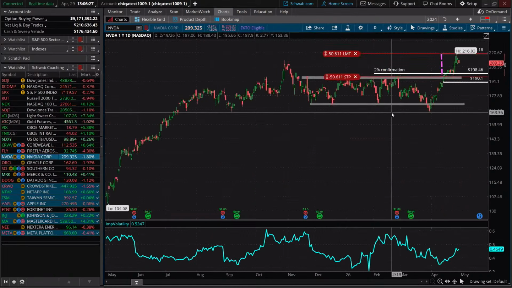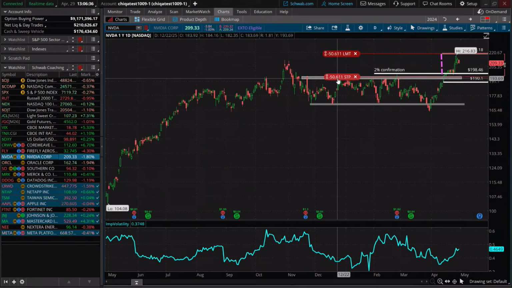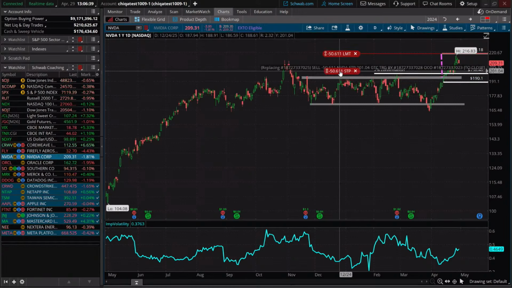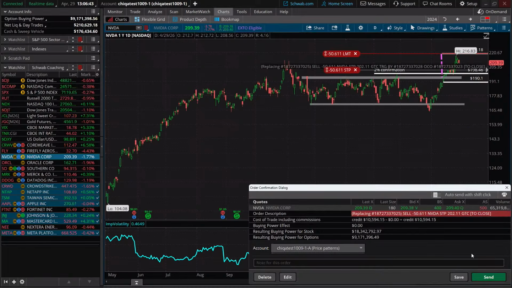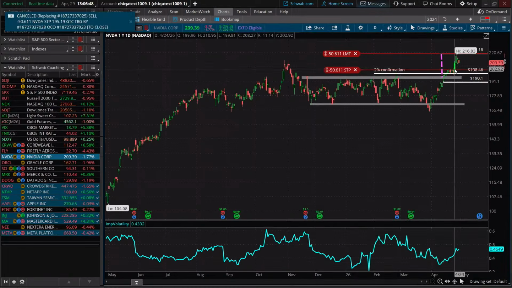Nvidia, we are still in Nvidia. We took an entry right around this range, right around 198.46. We still have our stop in place. We could possibly move up our stop a little bit there, put a tighter stop on. So we're going to move that halfway up, close to the midpoint of that big green candle there.